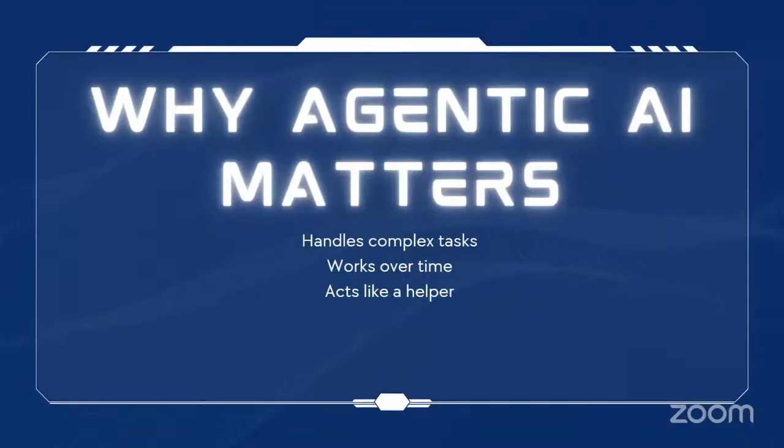Agentic AI represents a fundamental shift in how software is designed. Software is no longer passive. It can now assist continuously, adapt to change, and manage complex tasks. Software is becoming more like a helper than a tool. This changes a lot about how we work and interact with technology. So, what does this mean for the future?